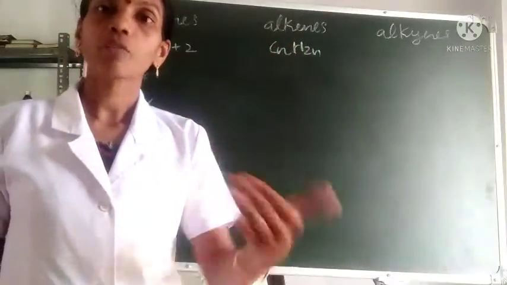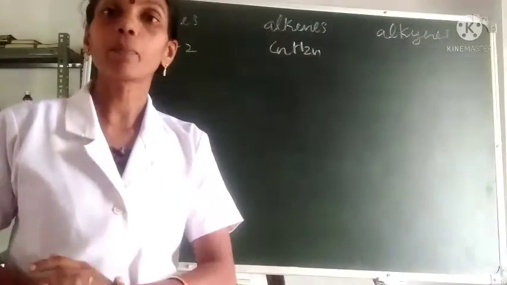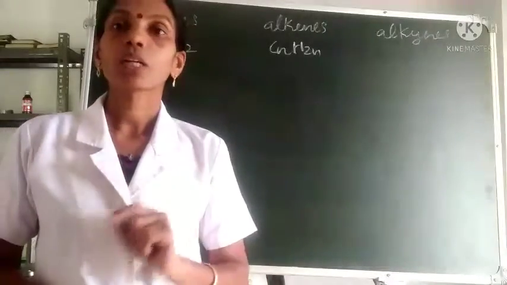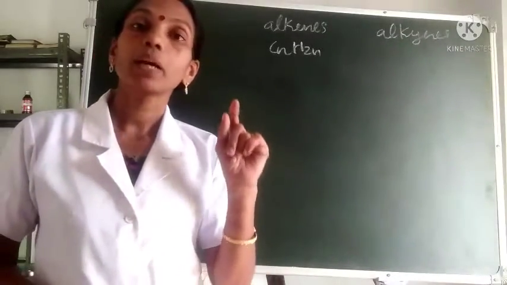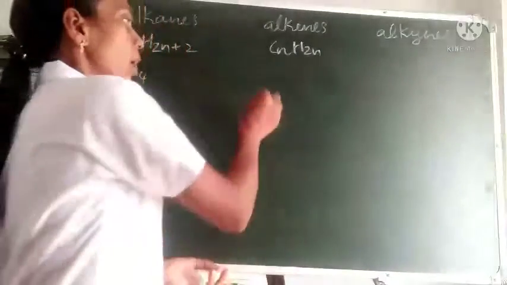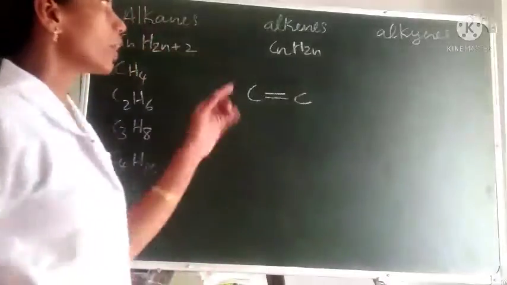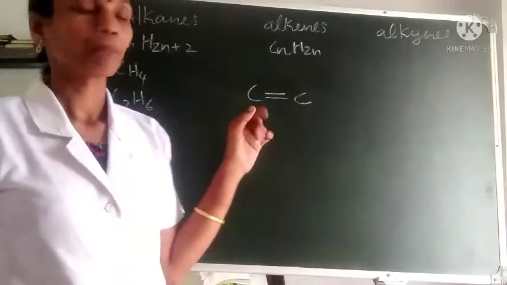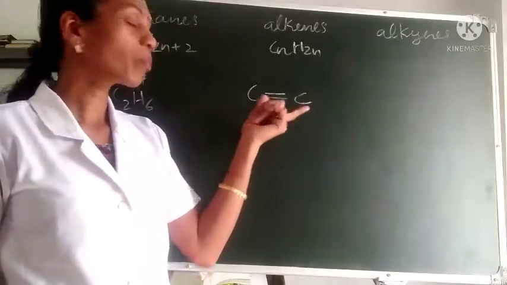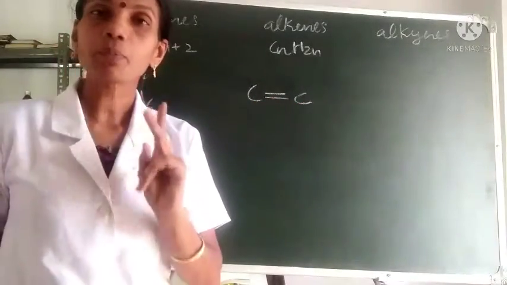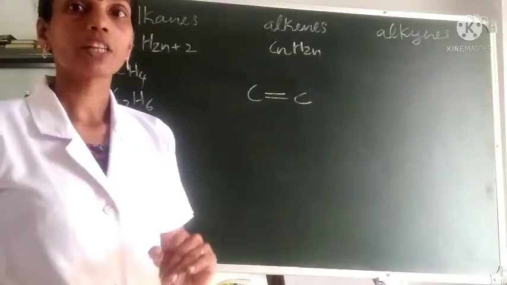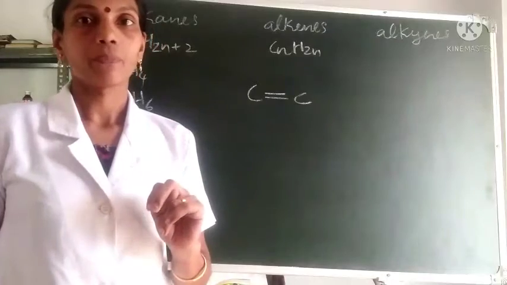If we give different values for n, we will get different numbers in the alkene series. But here there is one condition: there should be at least one carbon-carbon double bond. Then only we can call it an alkene. So there should be a minimum of 2 carbon atoms, then only there will be a double bond between these 2 carbon atoms. So the first member of alkenes should contain 2 carbon atoms.